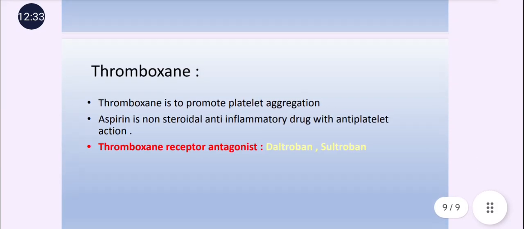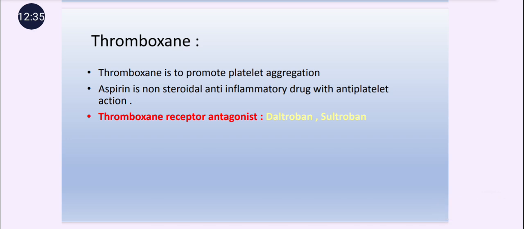Then next is thromboxane. Thromboxane is one of the autacoid type of substances, and as we know, thromboxane is responsible for enhancing platelet aggregation. But non-steroidal anti-inflammatory drugs are responsible for reducing thromboxane synthesis, and because of that, platelet aggregation cannot occur. The names of the thromboxane receptor antagonists are also important: daltroban and sulotroban.